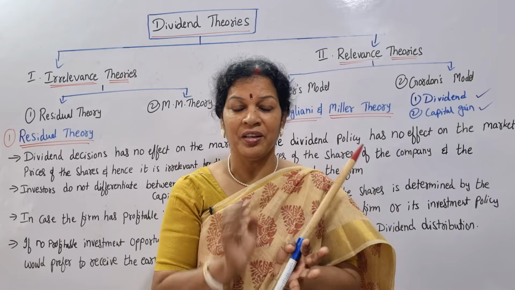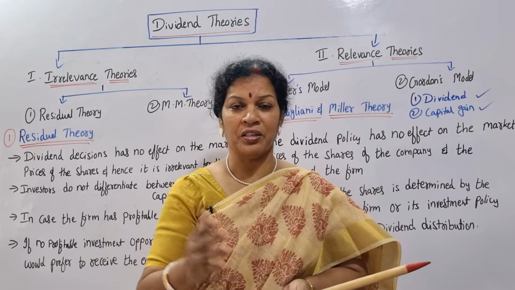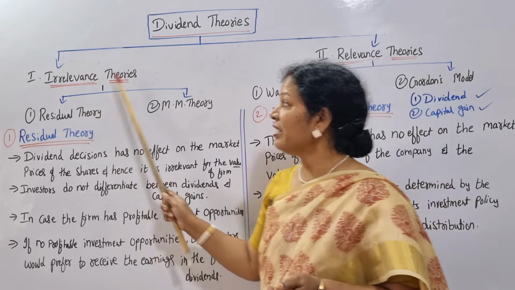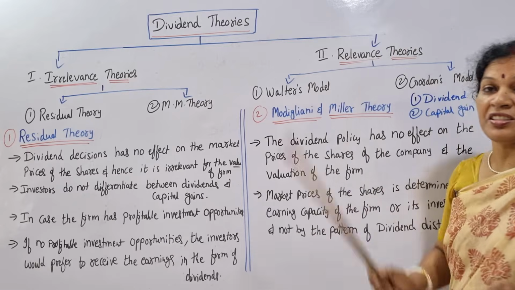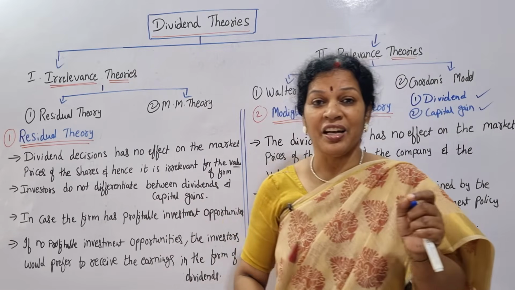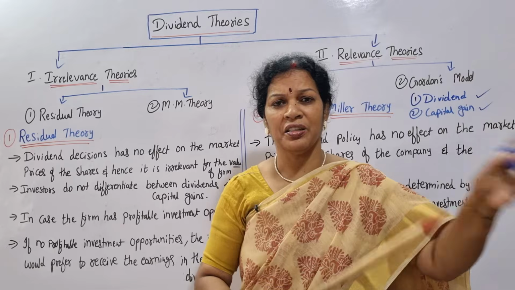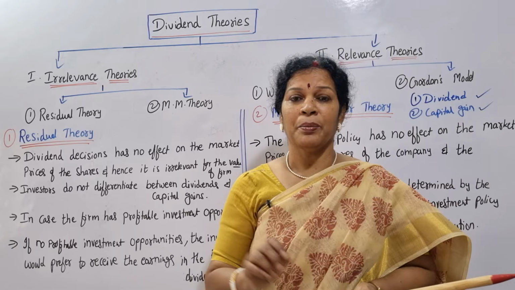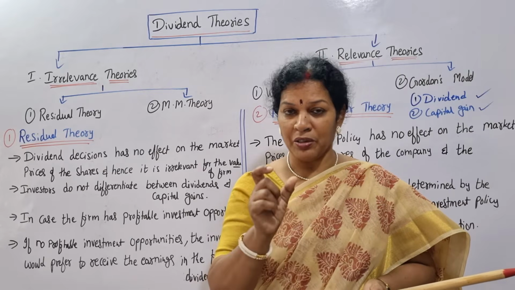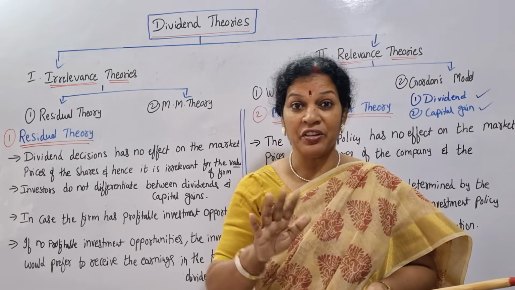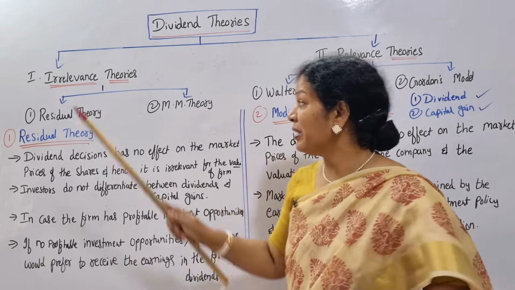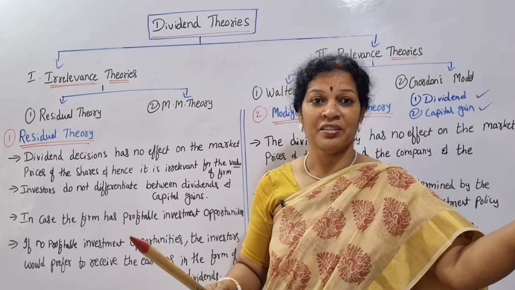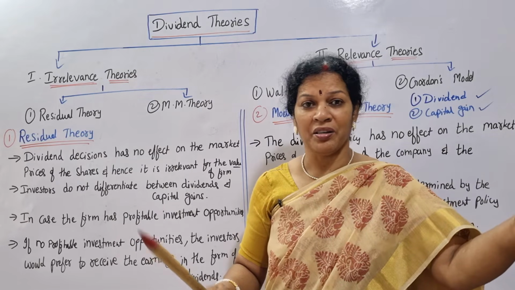Okay, are you getting it? Now let's enter into the dividend theories. There are two main types of dividend theories: irrelevance theories and relevance theories. Irrelevance theory says that if you don't distribute the dividend, it doesn't make any difference in the valuation of the firm. A company's valuation, the total assets, doesn't change if you don't pay the dividend. That is why it is called irrelevance: whether you are paying dividend or not, that doesn't make any difference. Don't pay, doesn't matter at all. Irrelevance theories.